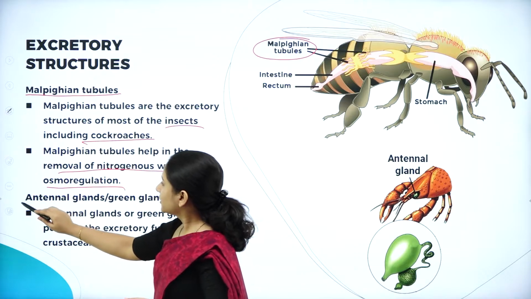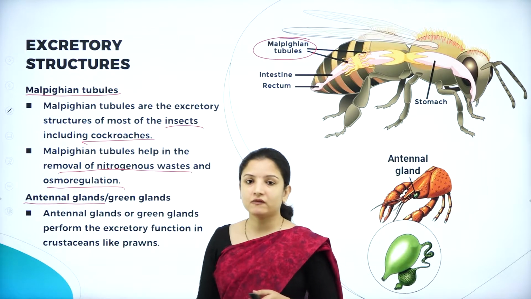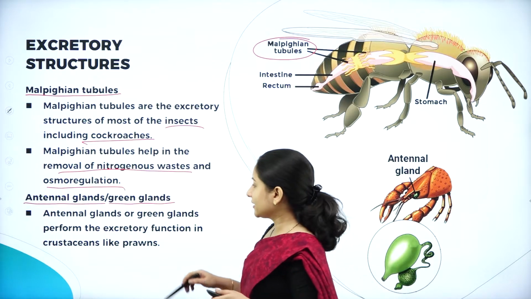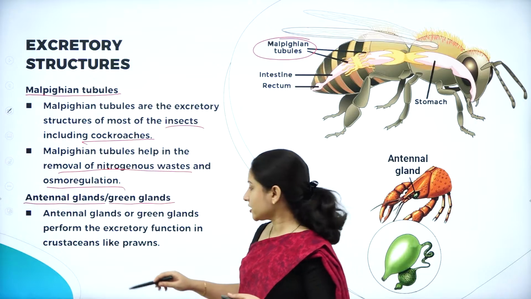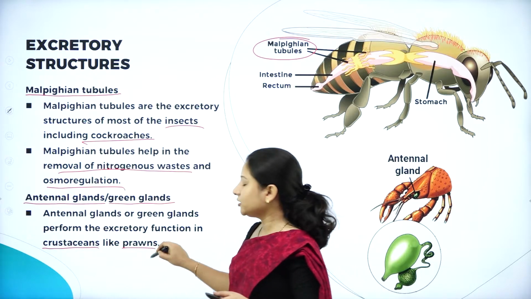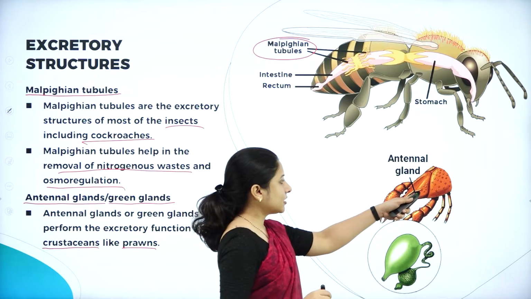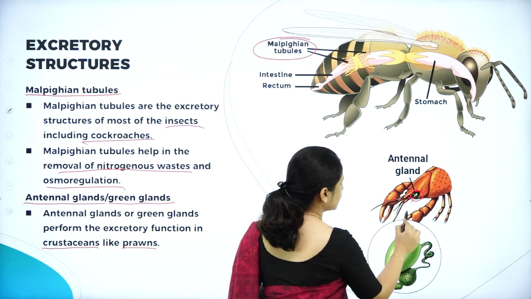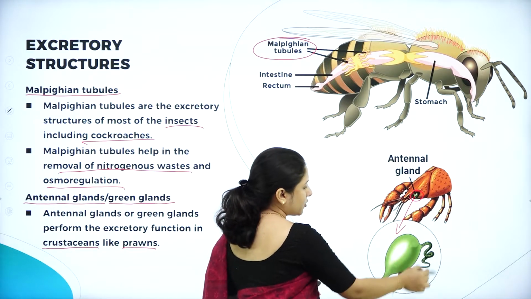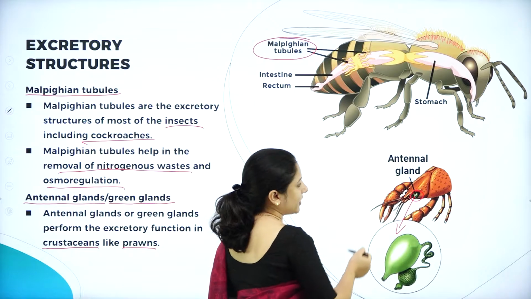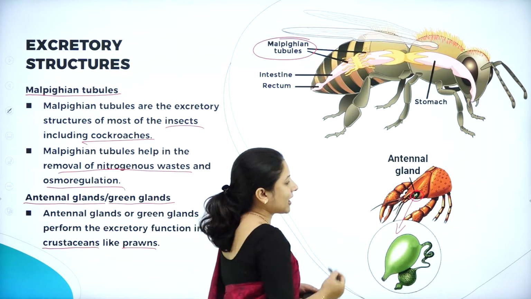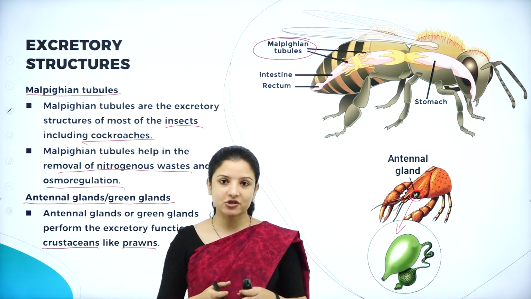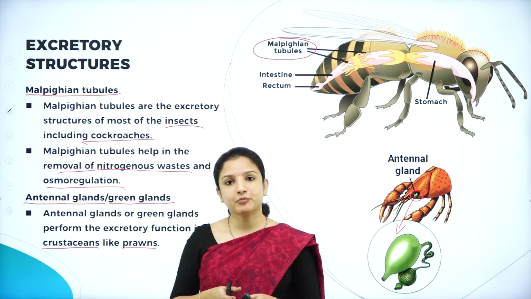Next, one more excretory structure in the invertebrates is called antennal glands or green glands. Antennal glands or green glands usually perform the excretory function in the case of crustaceans, for example, prawns. If you see the region where their antenna begins, there you can see the antennal gland. This is the bigger version of the antennal gland, which is present at the base of the antenna. This gland helps in the process of excretion, especially in animals belonging to the crustacean groups, and one of the best examples is the prawn.